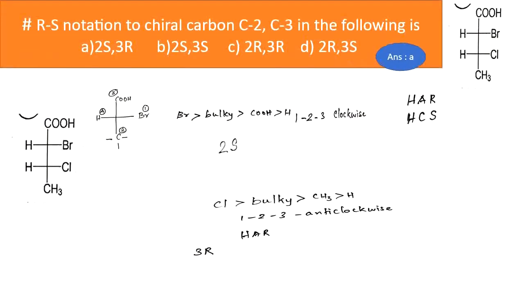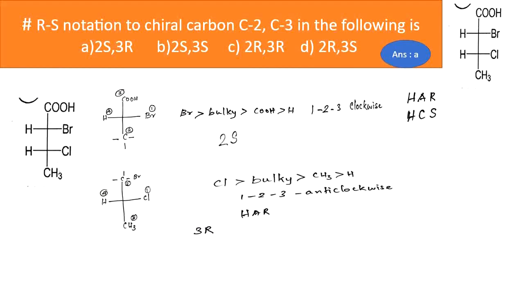The next question: the R/S notation to the chiral carbons C2 and C3 in the following compound. So you have to designate R and S. This is the compound. The second carbon is separated and the various groups are arranged according to the priority. Bromine is the first one, the second is the bulky group, COH is third, and hydrogen is fourth.